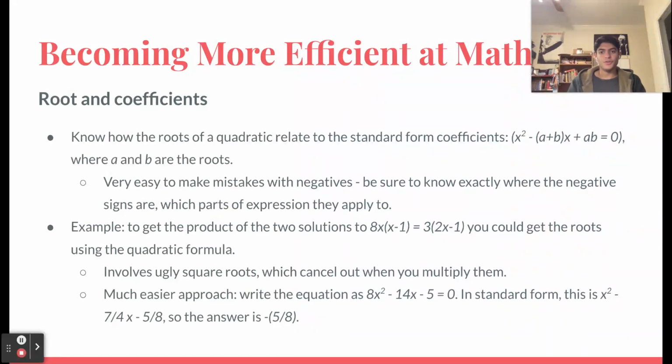Okay, so for roots and coefficients. If you know how the roots of a quadratic relate to the standard form coefficients, you'll be able to find them much easier. It's very easy to make a mistake with negatives, so be sure that you know exactly where the negative signs are and which parts of the expression they apply to.